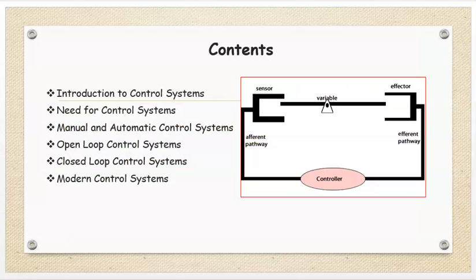Now, contents of the chapter. First is the introduction to control system. Second, need for control system. Third, manual and automatic control system. Fourth, open loop control systems. Fifth, closed loop control systems. And sixth, modern control systems.